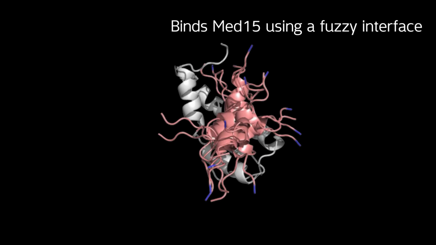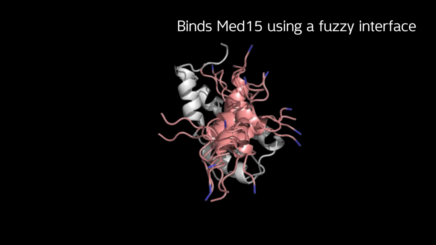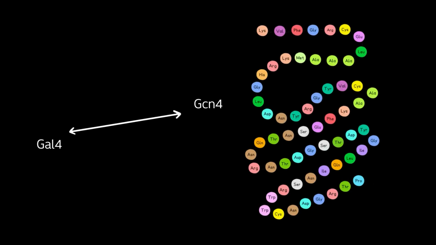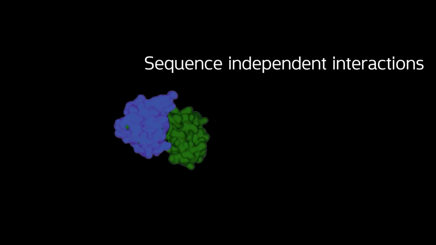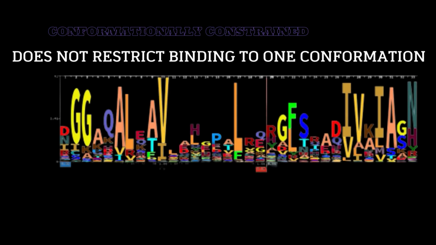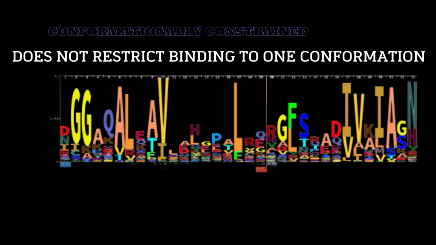GCN4 is another yeast transcriptional activator which also binds MED15 via a fuzzy complex. The primary amino acid sequence of Gal4 and GCN4 is highly diverse, indicating the binding to MED15 is a sequence-independent interaction. MED15 activation binding domains are more conformationally constrained than their binding partners Gal4 or GCN4. The structure imposed by the activation binding domains does not restrict binding partners to one conformation, however.